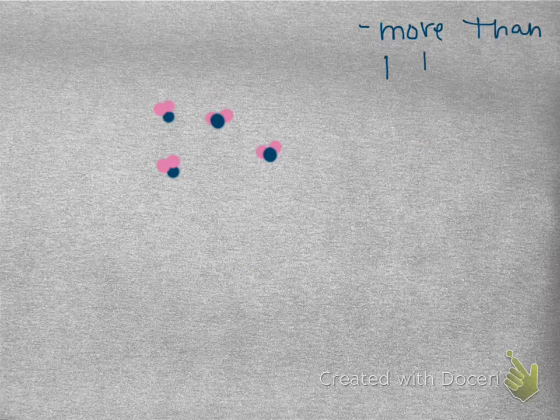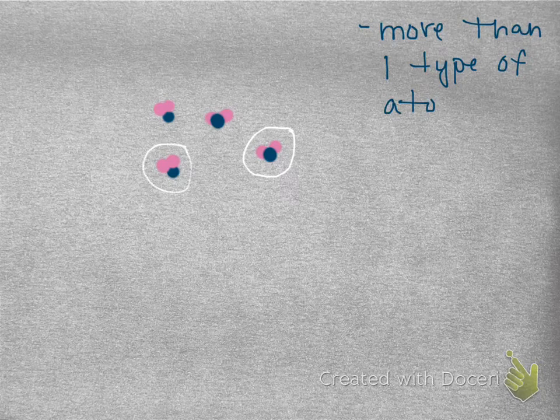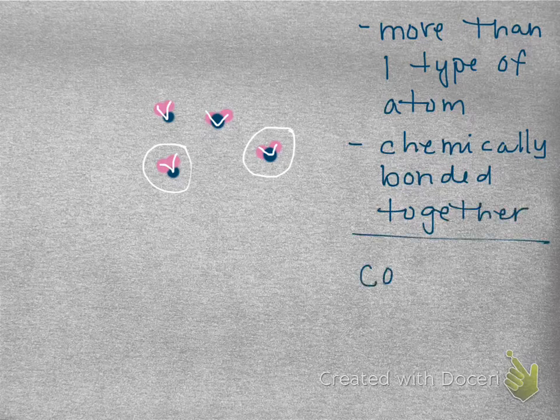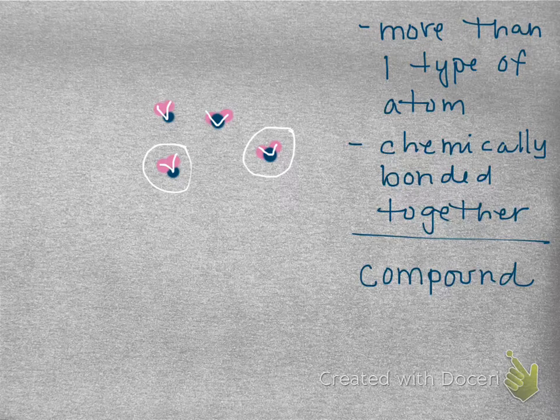Here we have a compound. It has more than one type of atom, and those atoms are chemically combined. And we show that chemical bonding here by showing that the atoms are touching each other. Okay, so it's important that when we say chemically bonded together, it means that the different types of atoms are actually touching each other. And we have a compound.